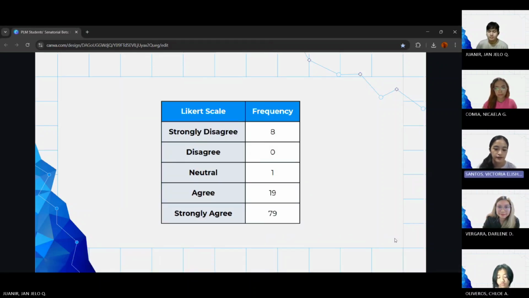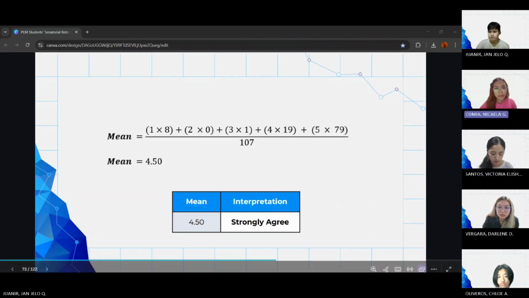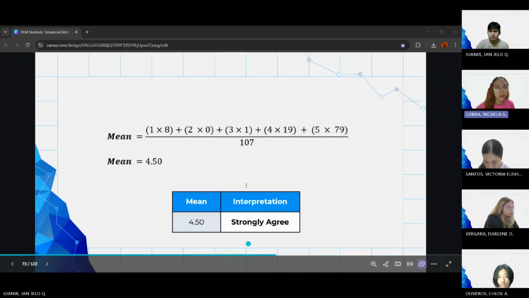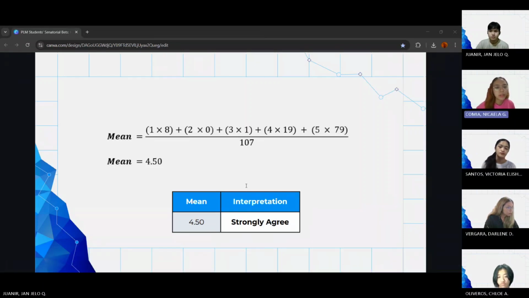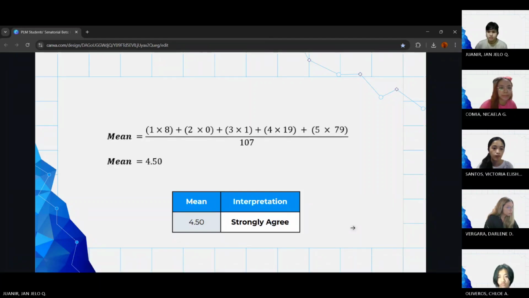For healthcare, the majority of the respondents agree that it should be a topic or field that the senator should focus on. All of the options were chosen except for disagree. So again, to get the central tendency, we use the mean. We calculate the sum by adding everything up over the number of respondents. So our mean for this sector is 4.50. This means a 4.50 falls right under the strongly agree.